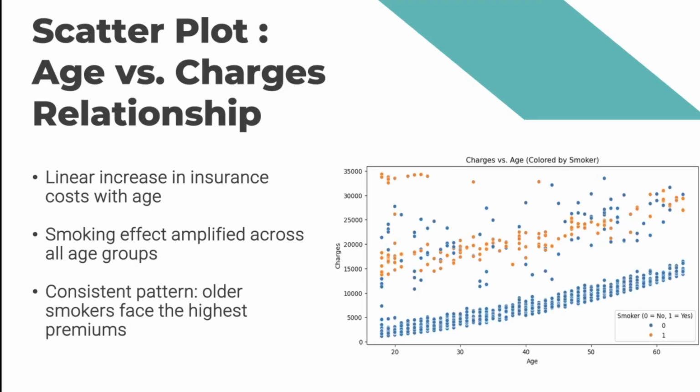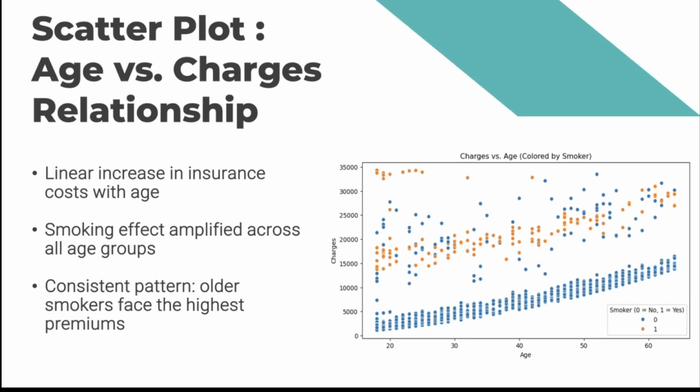The scatter plot visualizes the relationship between age and charges with color coding for smoker status. As people age, their medical costs tend to increase. What's striking is how the charges spike for smokers across all age groups, especially among older individuals. This graph reinforces that age and smoking interact to increase overall risk and cost.